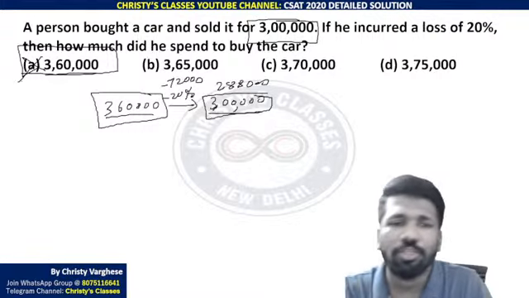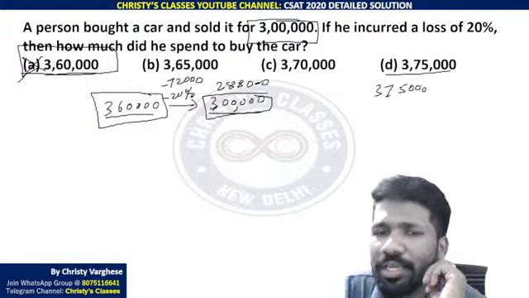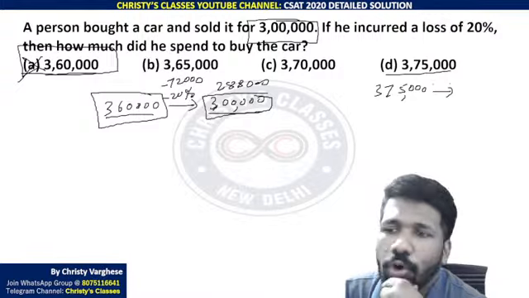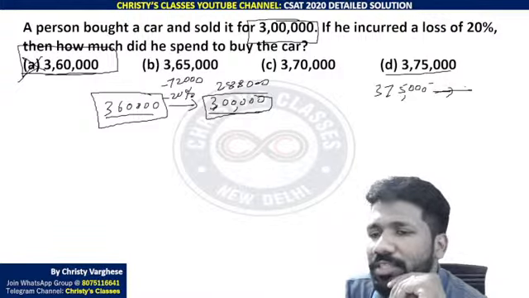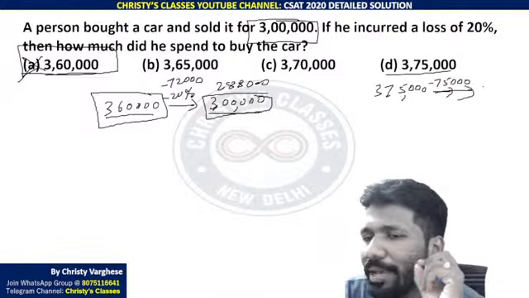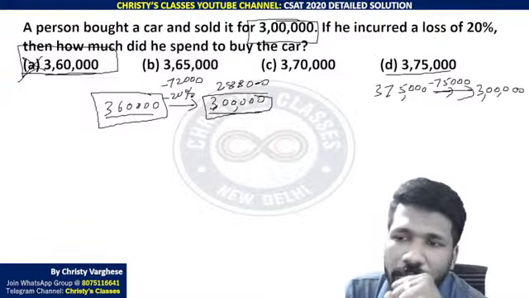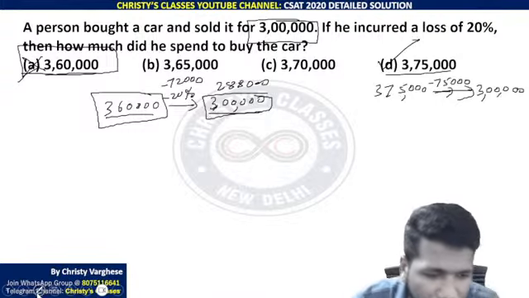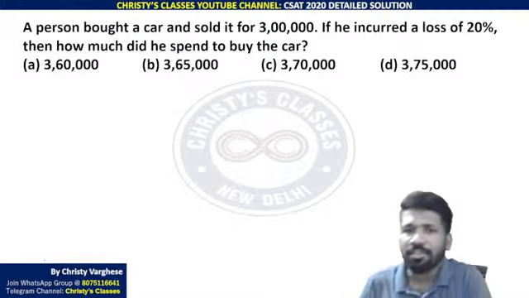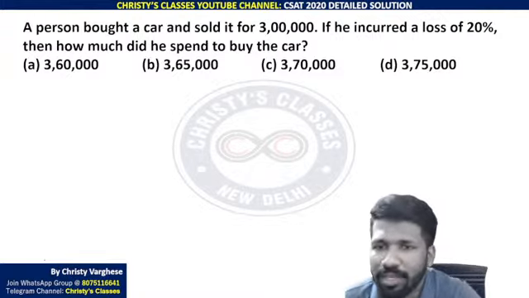So likewise, you can check each option and finally reach 3,75,000. If 3,75,000 is the money spent to buy the car, he invested 3,75,000 and lost 20%. 20% of 3,75,000: 10% is 37,500, 20% is 75,000 using Mendel math. Subtracting, you will get 3 lakh itself, exactly what the question says. That is why option D is the answer. This is the elimination by substitution method. As I told, in the shortcut method series I have discussed in this channel, I have explained these kinds of techniques in more detail, the 5 different ways to eliminate options.